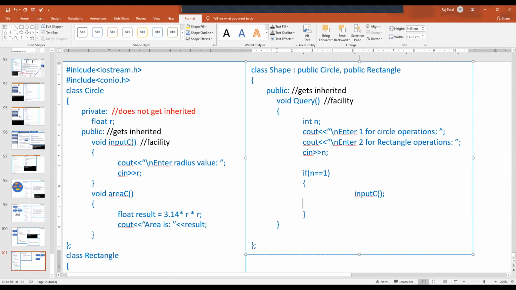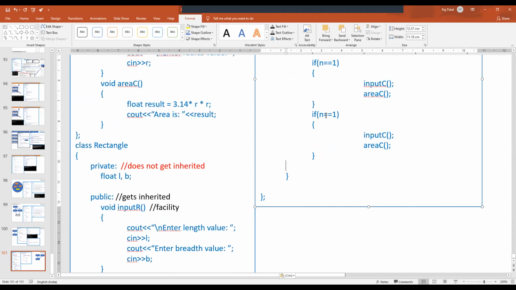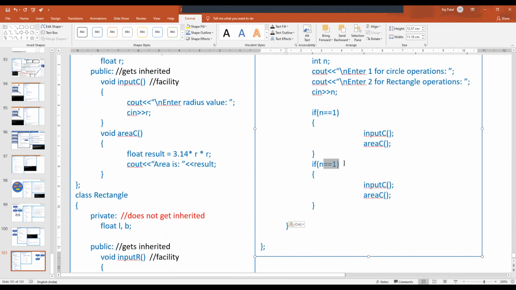Understood? Because if he wants to do circle operations, you came here. Now you will call the input function to take the radius value, then you will call the area function also. So areaC, that also is done. So easy. If not this, then what to do? That is also easy. You can see I am going to write here: if not that, else. Means if he is not entering 1, I'll assume any other number as 2 only.